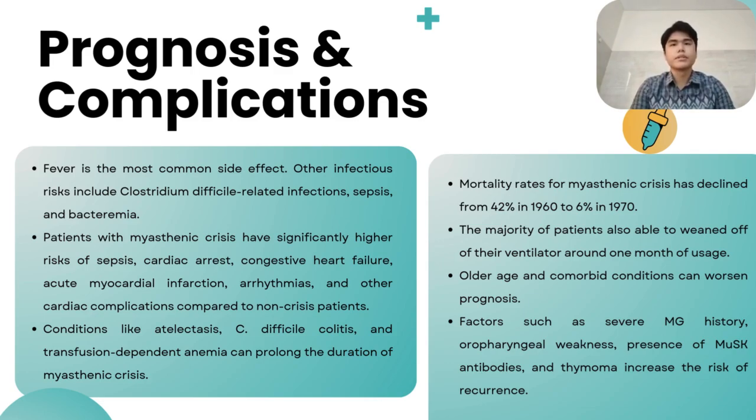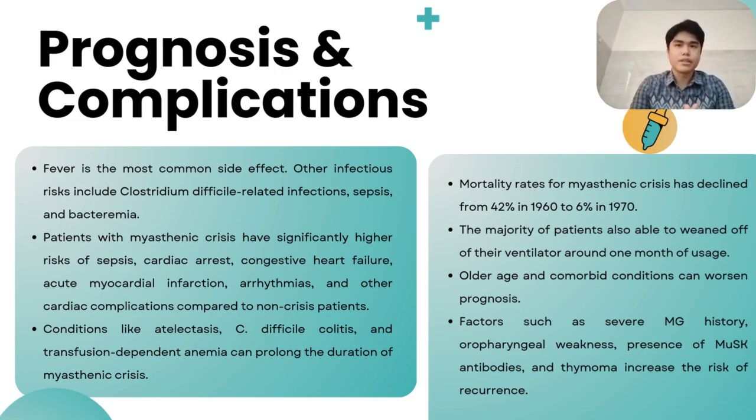The most frequent complication of myasthenic crisis is fever, and there are also other risks of infections such as Clostridium difficile related infections, sepsis, and bacteremia. Comparing two groups of myasthenia gravis patients, one with crisis and one with no crisis, there are significant differences between them, especially in the risk of experiencing sepsis, cardiac arrest, congestive heart failure, acute myocardial infarction, arrhythmias, and other cardiac complications.